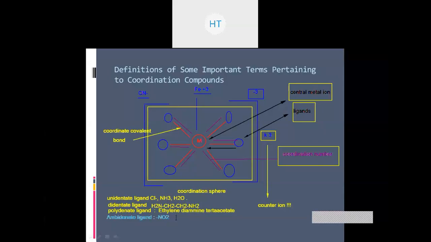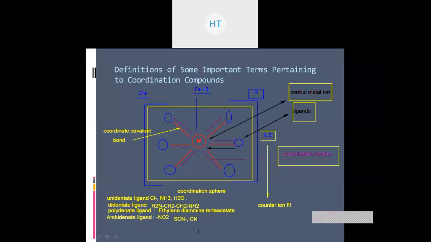Other examples for the ambidentate ligand we can give here: SCN minus and CN minus, that is, thiocyanate and cyanide ions. In thiocyanate, either the sulfur can form the bond or the nitrogen can form the bond. In cyanide, the nitrogen or the carbon can form the bond.